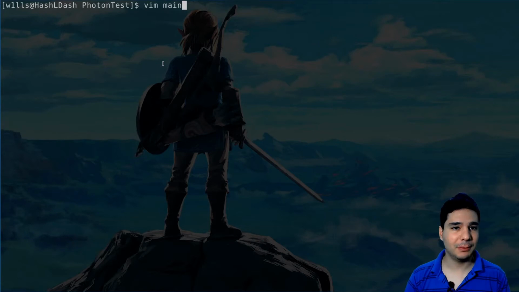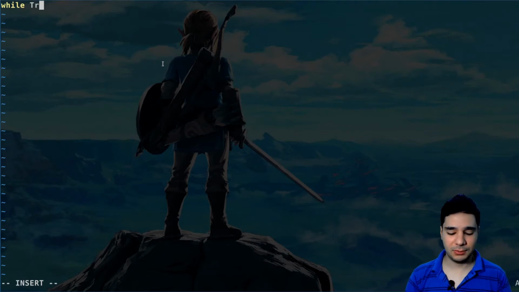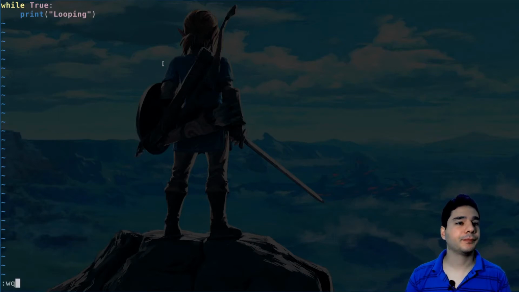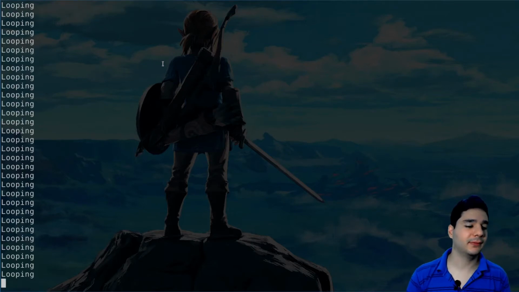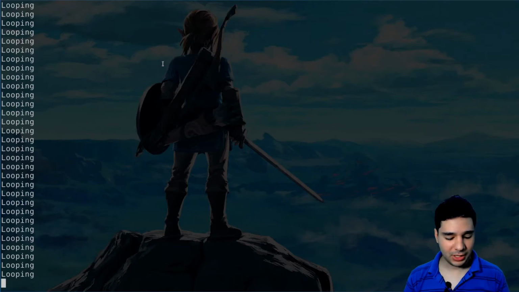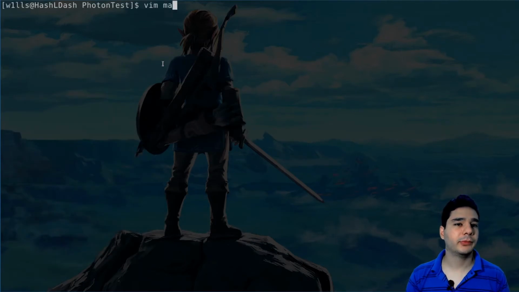Then let's make a main.w. So let's just test the while because it's easier. So while, and then we have an expression. These expressions can be true, for example. So while true, print looping. And this will make it loop forever, printing looping. Yes, this is what we have. So to break the loop, Ctrl+C, and it breaks.